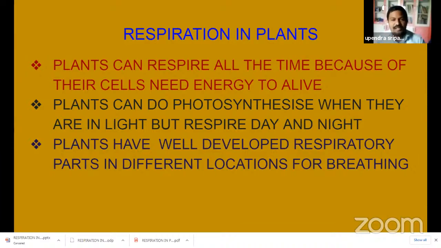Plants have well-developed respiratory parts in different locations for breathing. In human beings, the nose and lungs are the respiratory organs. Like this, plants also have different types of respiratory organs in different locations. Leaves respire by one part, stems respire by another part, and roots respire by another part. In this way, in different locations, plants have different respiratory organs.